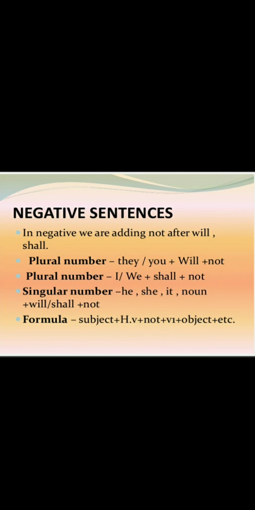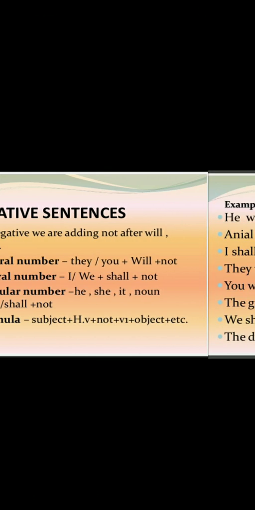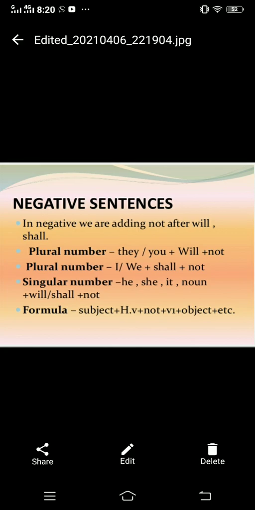This is the only difference: the use of "not" after our helping verbs like shall or will. With plural subjects like they and you, we use "will not". With I and we, we use "shall not". Then with he, she, it, or any noun, we use "will not". The simple formula is: subject plus helping verb like will or shall, then not, then the first form of the verb, and an object if required.